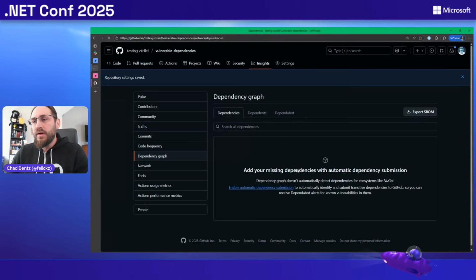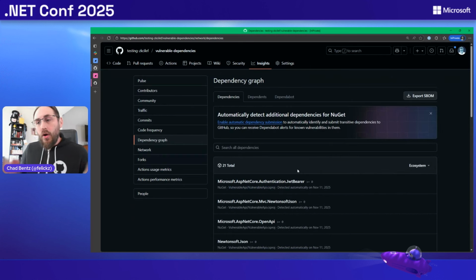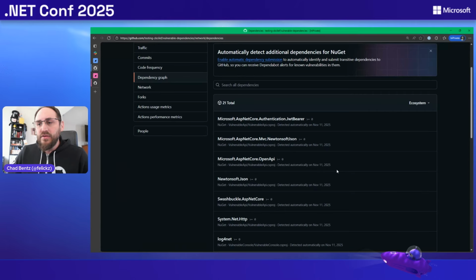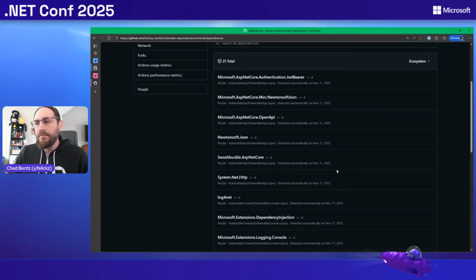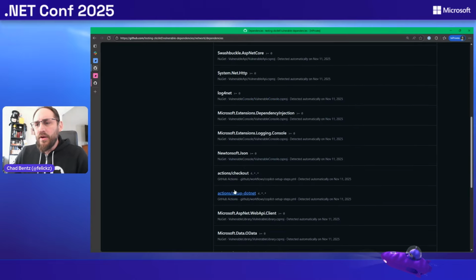What it's going to do, I have to refresh my screen here, is it's going to walk all the manifest files we have in the repo. So in the case of .NET, we've got NuGet manifests in our CS proj files, package JSONs. We've got our central package management, directory props JSONs. And in this repo, we also have some GitHub actions. So all that inventory of what we're seeing in the repo is listed here.